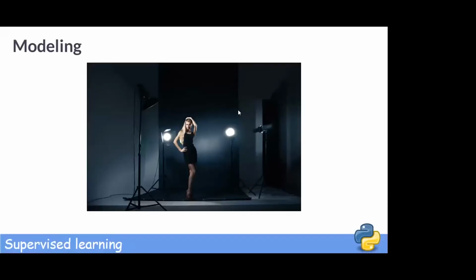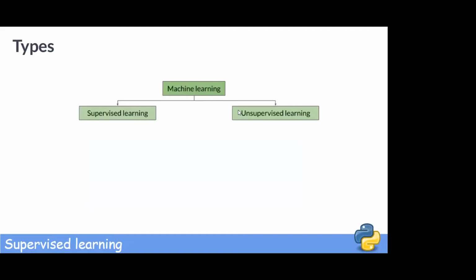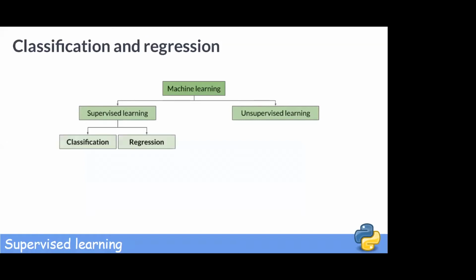Machine learning is all about modeling, not that kind of modeling though. There are several types of machine learning, including supervised learning. Supervised learning is basically a labeling machine. It takes an observation and assigns a label to it. There are two flavors of supervised learning, classification and regression. Let's focus on classification first.